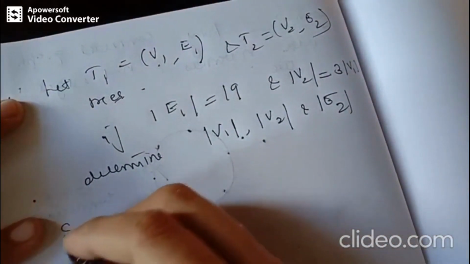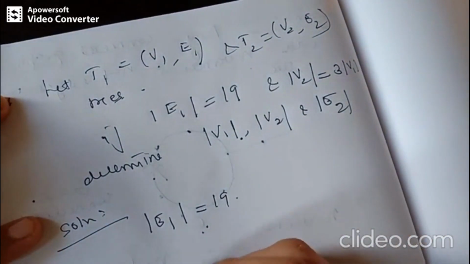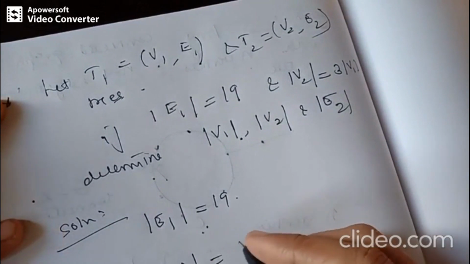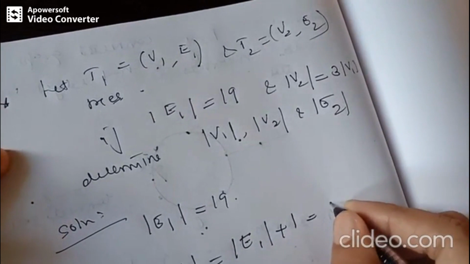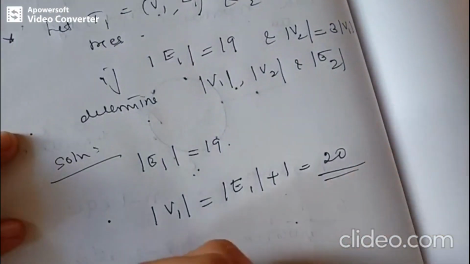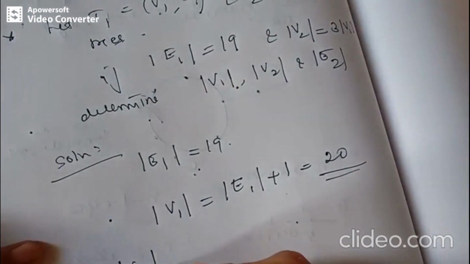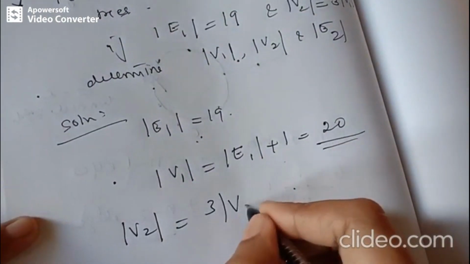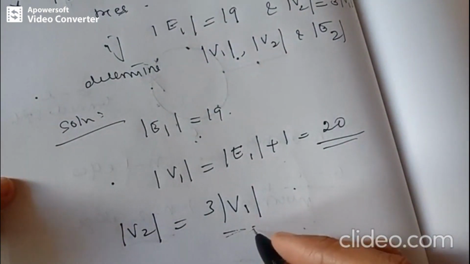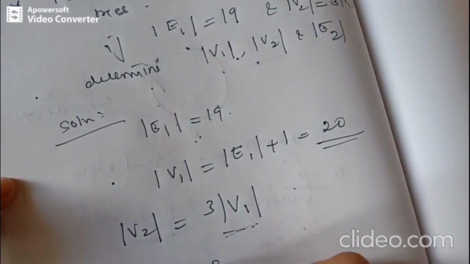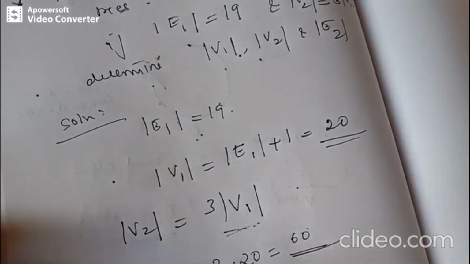So we know from the question that modulus E1 is 19, therefore modulus V1, the number of vertices, is number of edges plus 1. So what we get? We get 20. And since as per the question modulus V2 is 3 times modulus V1, it will be 3 into 20, which is nothing but 60.